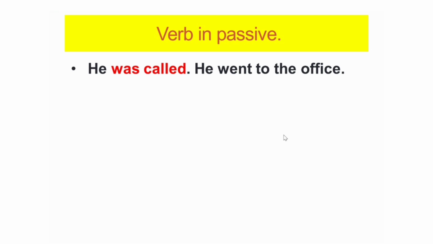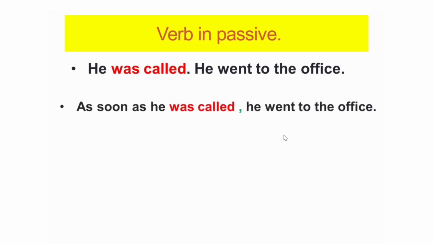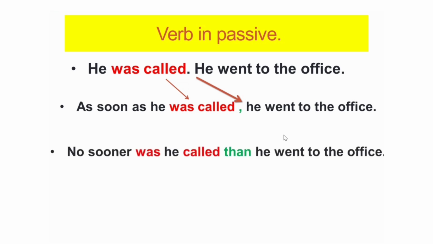Let's see how to do it when the verb is in the passive voice. He was called, he went to the office. As soon as he was called, he went to the office. Now you have kept was called, which is in the passive, the same, and then you have put a comma. If you have to use no sooner, it will be like this. No sooner was he called, then he went to the office.